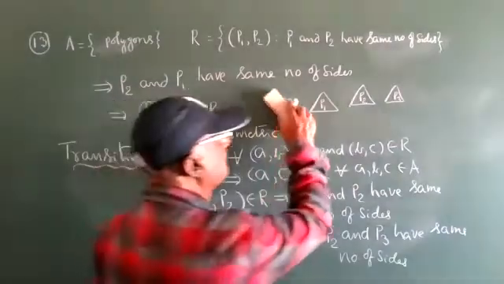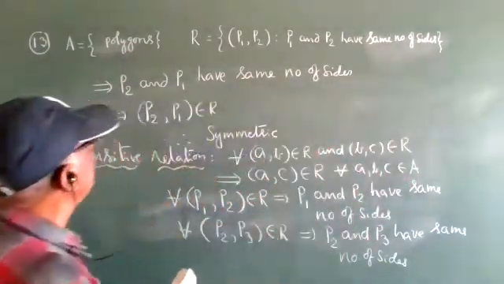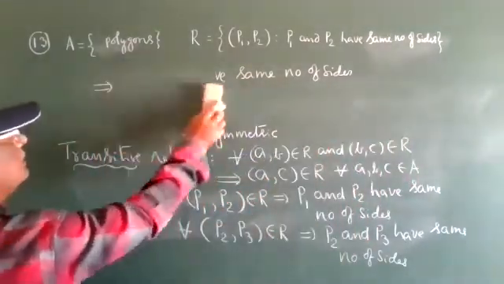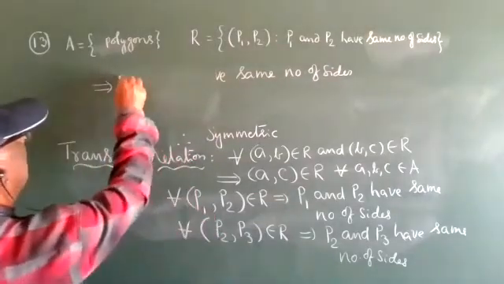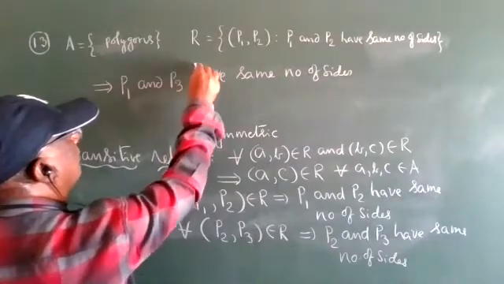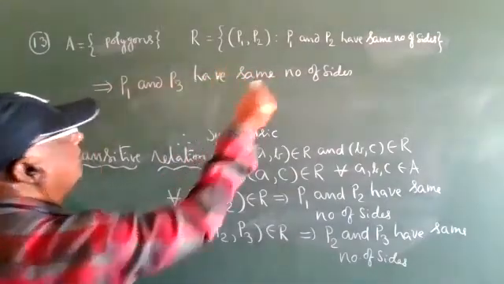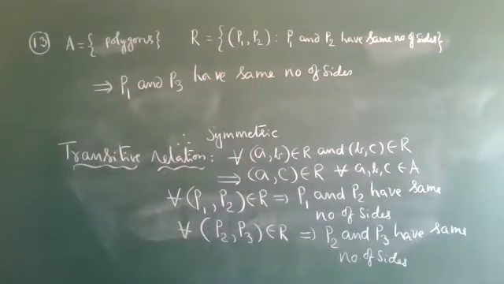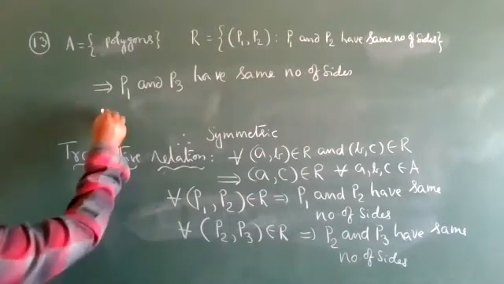Okay? Now write down. That implies P1 and P3 have the same number of sides.